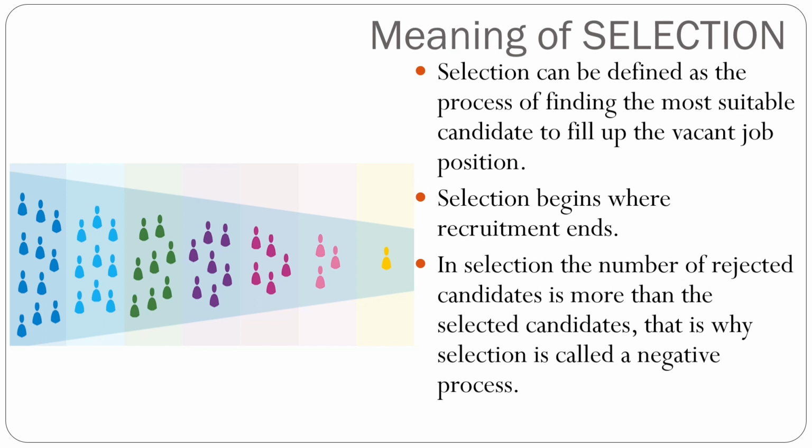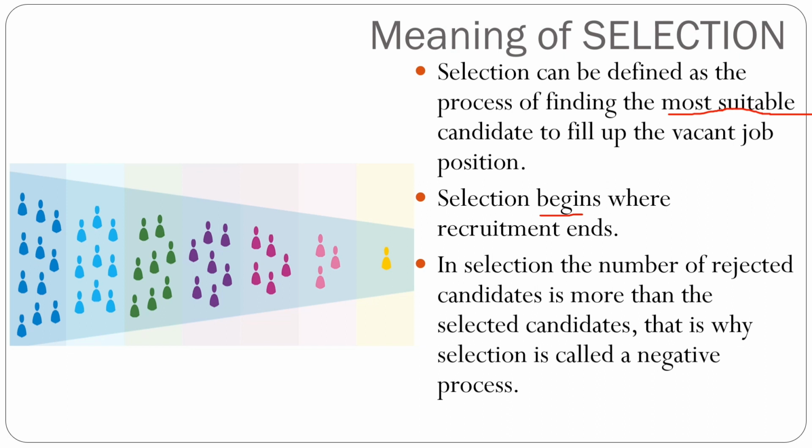From those applications you have to choose the most suitable and the best one, the one who is most suitable for the job position. So selection begins where recruitment ends, right?